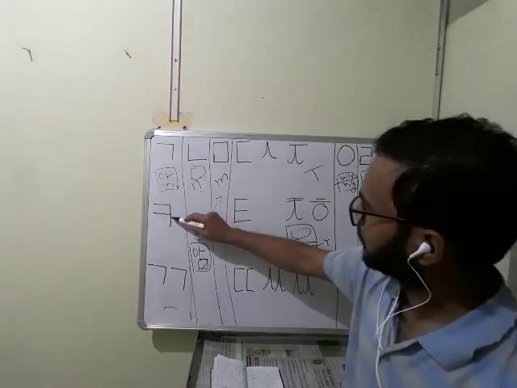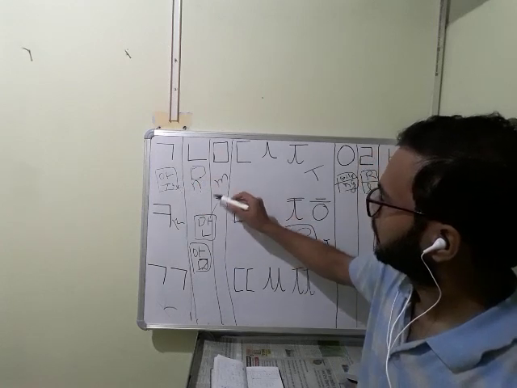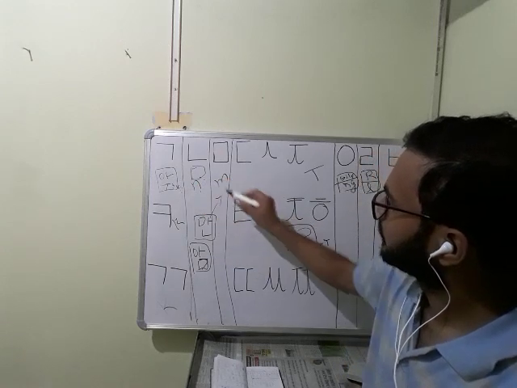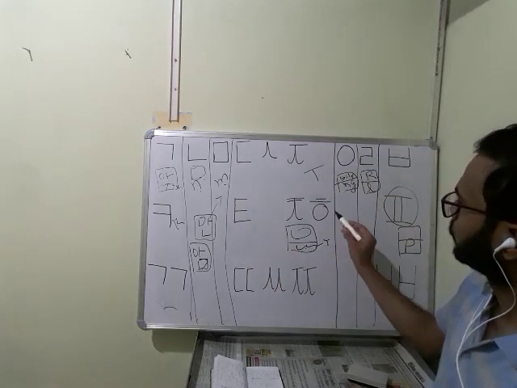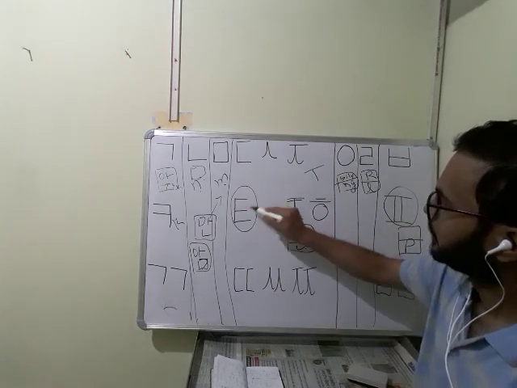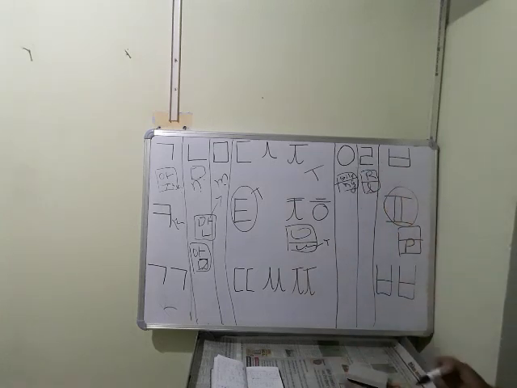So altogether I can say this row, this is K, this all will show K. Here nothing is there, so N. Here nothing is there, then M. In this whole 1, 2, 3, 4 rows, it will show this T sound. This is NG, this is L, this is P. So that's all for today.